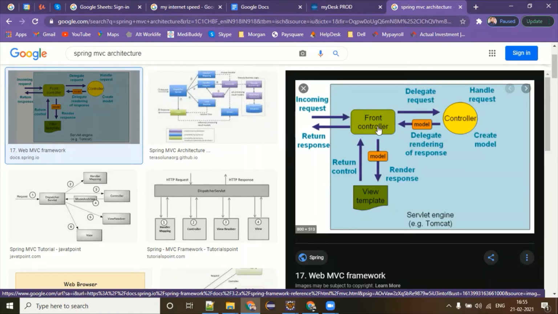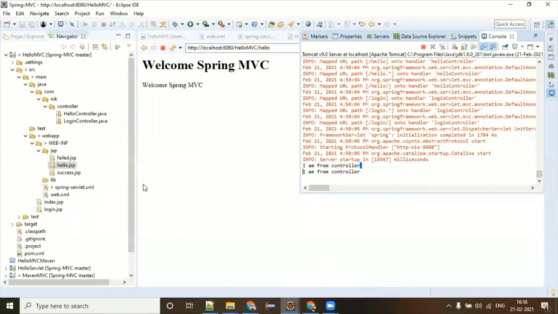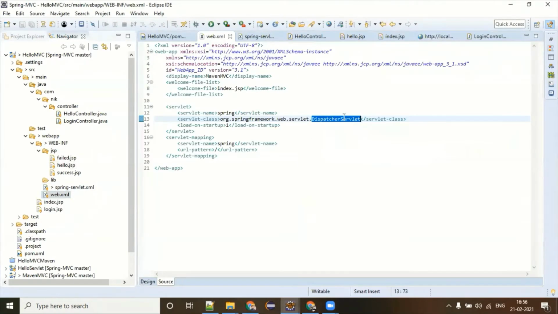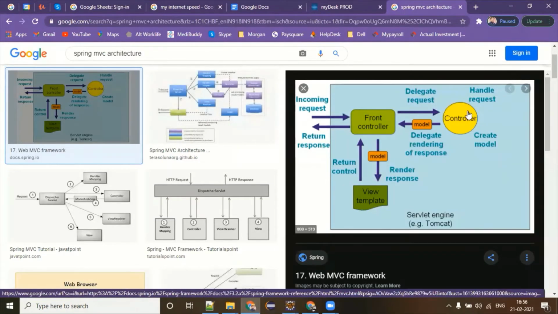Yes, this front controller is nothing but your dispatcher servlet. You remember in the web.xml file, here I have the Spring dispatcher servlet. This is your front controller. Then all requests are delegated to the particular controller. Yes, that also you have seen. We are saying go and scan and find out which is your controller. Now, the controller is the one who is handling a request.